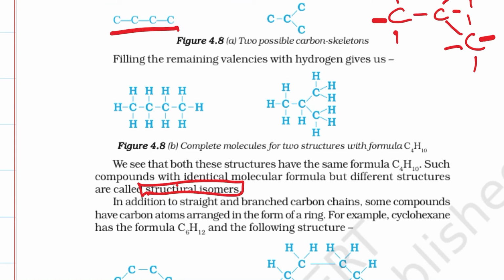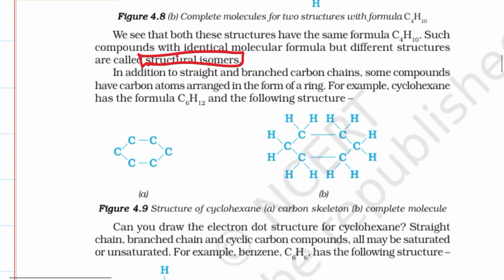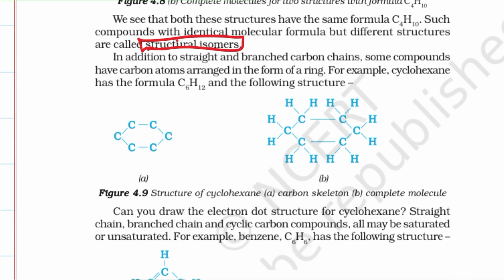In addition to straight and branched carbon chains, some compounds have carbon atoms arranged in the form of a ring. For example, cyclohexane. The word cyclo itself says it is like a ring or a cycle, where you have C6H12. You can see if you pick up any one carbon and label them 1, 2, 3, 4, 5 and 6.